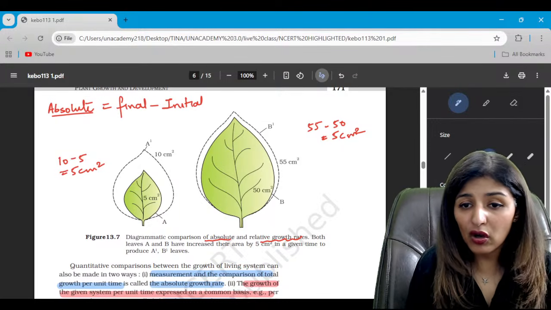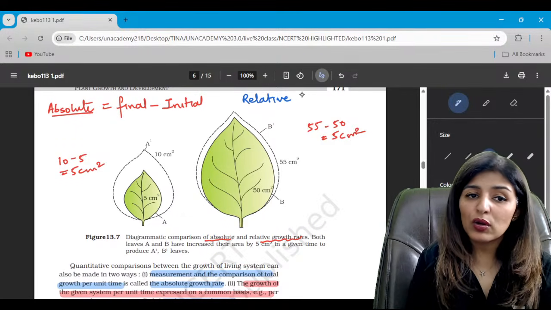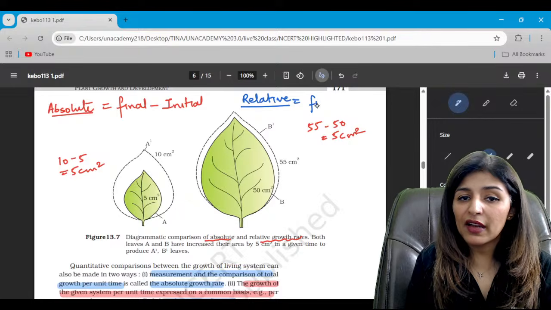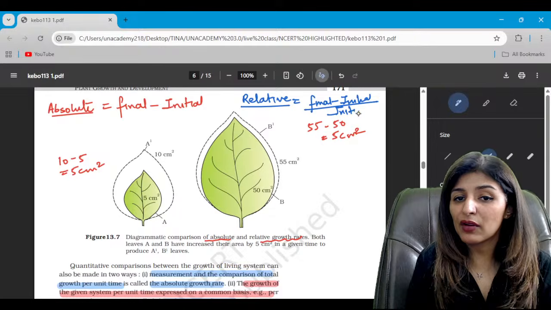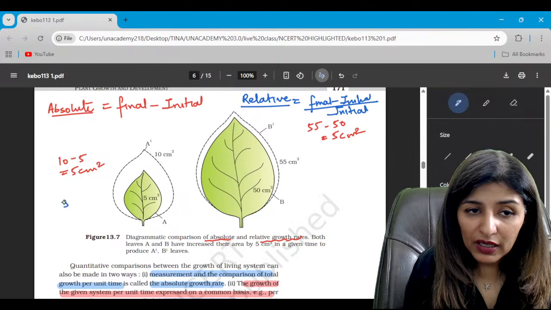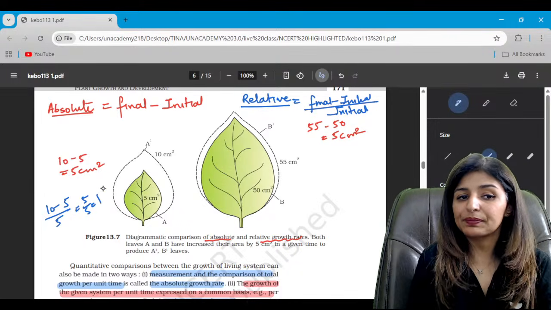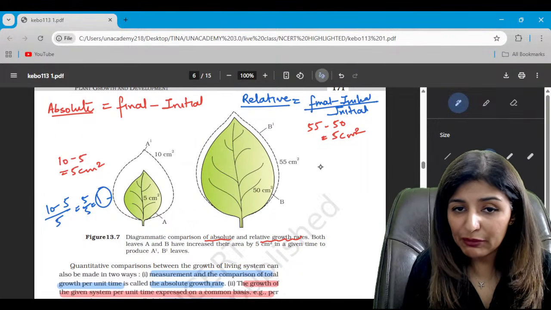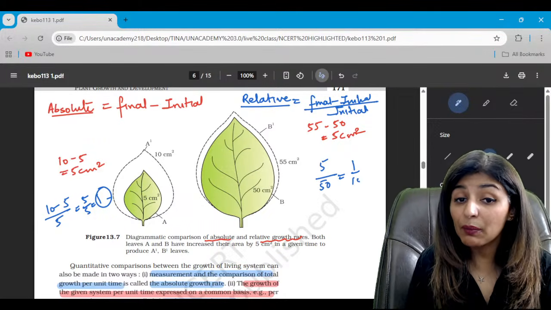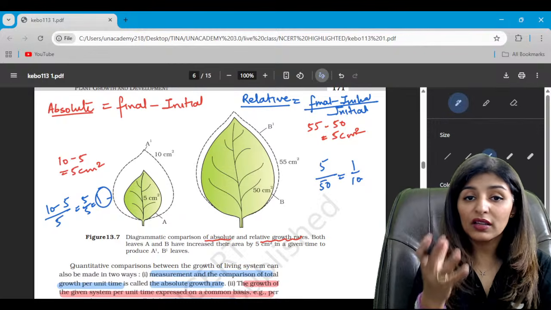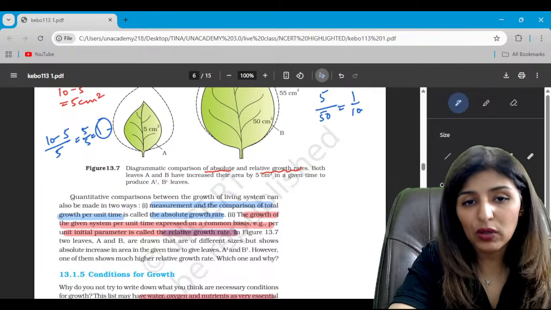But if we have to talk about the relative growth rate, there has to be a common point of comparison. So relative growth is equal to final minus initial upon initial, the common parameter for which we are comparing the two. For example, here it will be 10 minus 5 upon 5. So 5 upon 5, it is 1. Yes. Now in case of leaf B, it will be 5 upon 50. So what would the answer be? 1 upon 10. Do you see how the relative growth rate is different for both, right? It actually helps you compare.